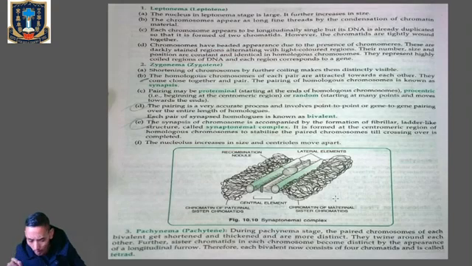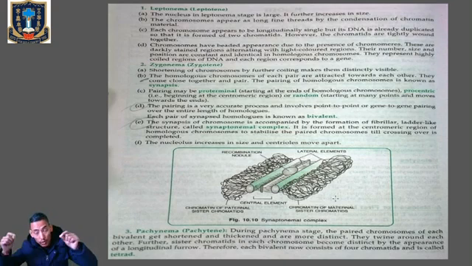Note it down. During Leptonema or Leptotene, the chromosomes become gradually visible under the light microscope. The compaction of chromosomes continues throughout Leptotene.